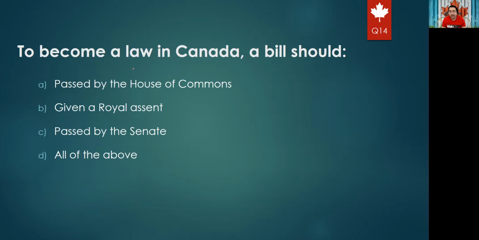Yeah, we said actually the bill has to go through 3 steps. First step should be passed by the House of Commons, then it goes to the Senate, then after that it gets a stamp from the sovereign, which is a royal assent. So the right answer for sure will be all of the above.